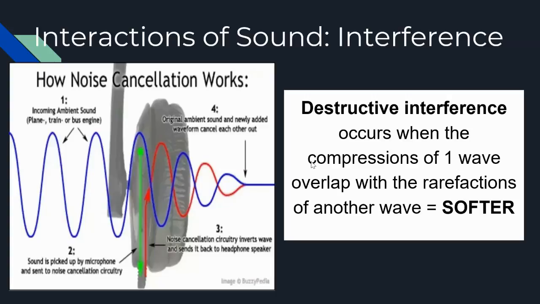Your noise canceling headphones do this for you. In a noise canceling headphone, the incoming wave, the noise around you, is hitting your earphone, and then the earphone comes up with a wave, takes it, reverses it, and cancels it out so it doesn't actually reach your ear. That's why they're so expensive, because they have to shoot out the reverse of that wave so that it can cancel out and make it a flat line. It's actually a pretty cool technology for your sound.